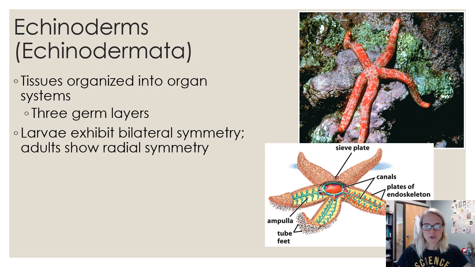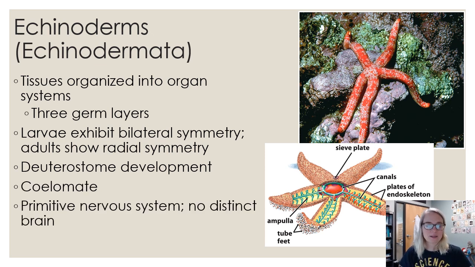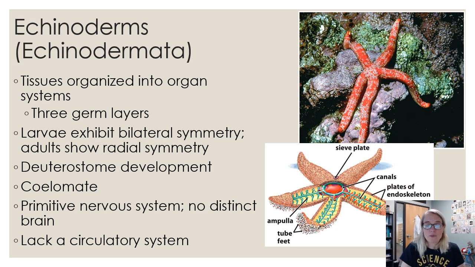radial symmetry. They have deuterostome development. They have body cavities, they're coelomates. They have a primitive nervous system, but no brain, no head, because they're radially symmetrical. And they do not have a closed circulatory system. They have a water vascular system, but it's just pumping water to help them move their little tube feet. It's not for nutrition or gas exchange like you would think in a normal circulatory system, like in a human.